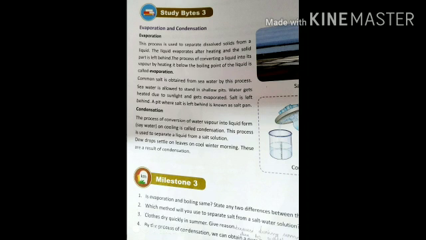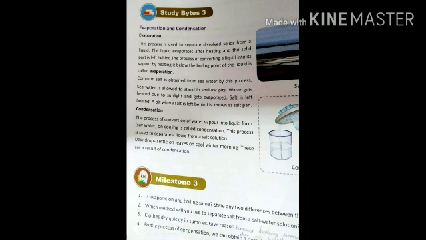The other process that we are going to discuss today is condensation. Condensation is a process in which a gas changes into a liquid, and thus we can say condensation is the opposite process of evaporation. In terms of points, we can say condensation is opposite to evaporation.